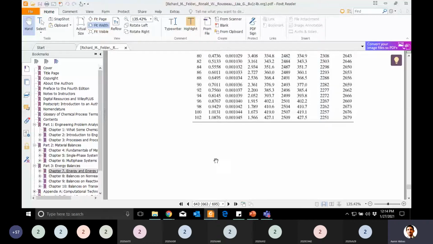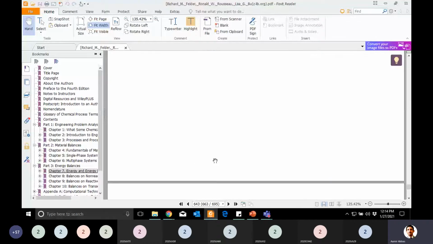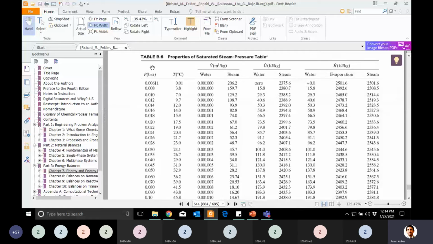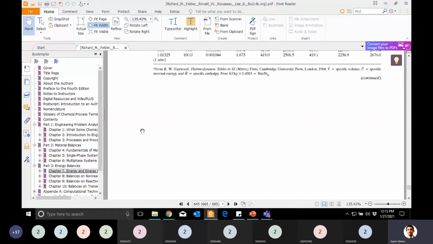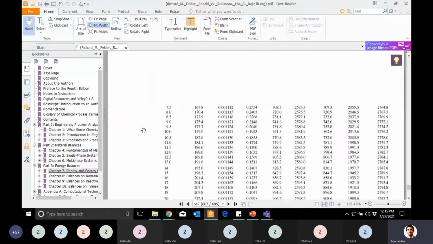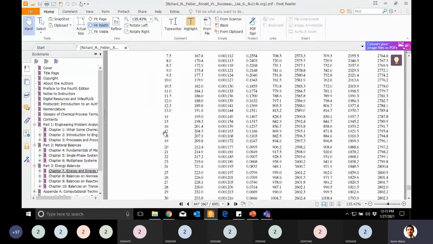Okay, so let's come back to the point I was telling you about, that we want to look for the enthalpy of steam which is available at 17 bar. We said this is the column of bar, temperature, pressure. Then with respect to that, there is specific volume, specific internal energy, and specific enthalpy. These are all given here. So the pressure was 17 bar. Hold on, please hold on. 17 bar. So just look at the 17 bar here. Can you see 17 bar?